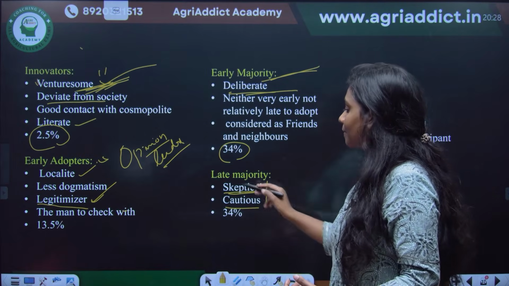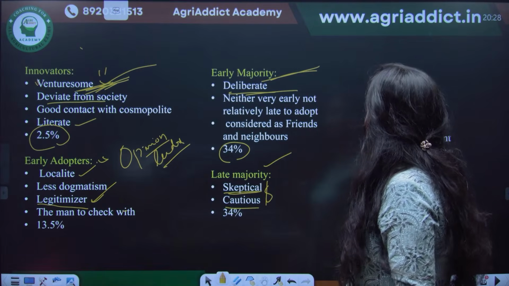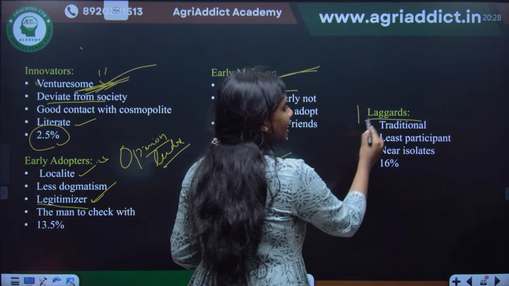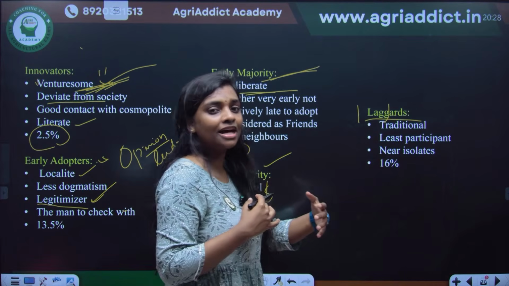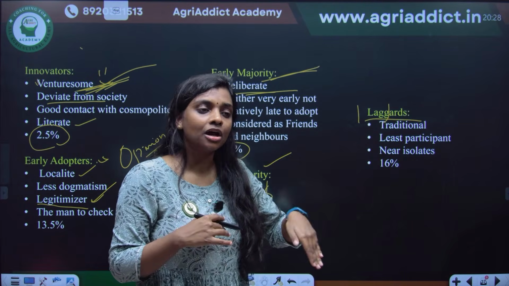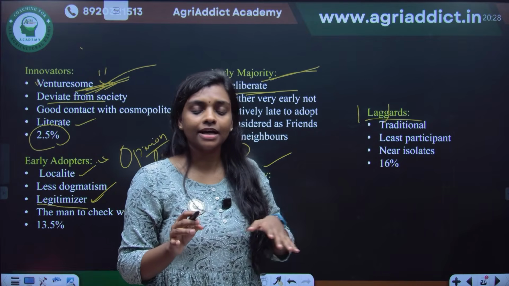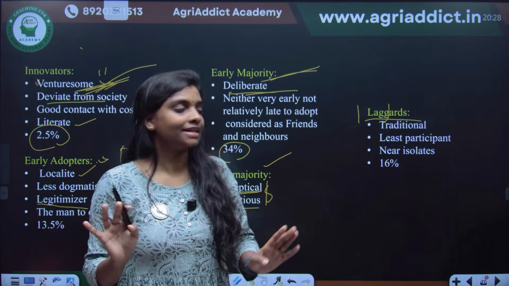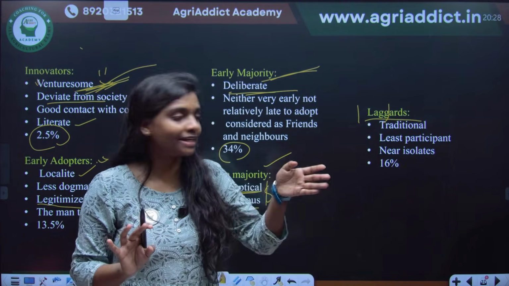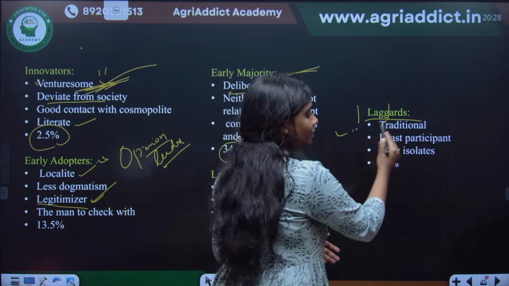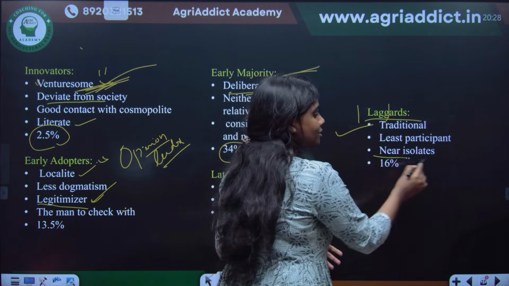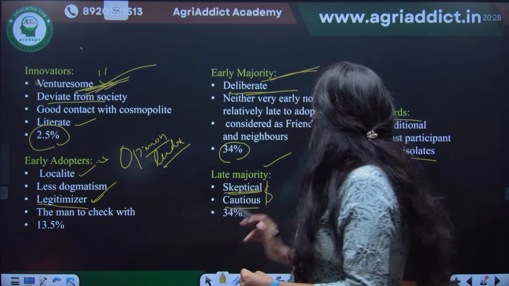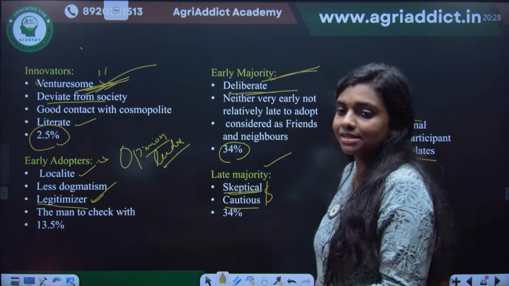So that kind of people are late majority. And then finally the laggards. Laggards, the term itself shows lagging behind, people who are not ready to accept so far. They say, okay, people are already doing this, but I will read on my own. That is my style, I will not change my technique. That is the laggards, who are lagging behind. They are the traditional ones, near isolates, we can say. They will stick to their belief system from the past. Okay, that is laggards. These are the 5 categories.